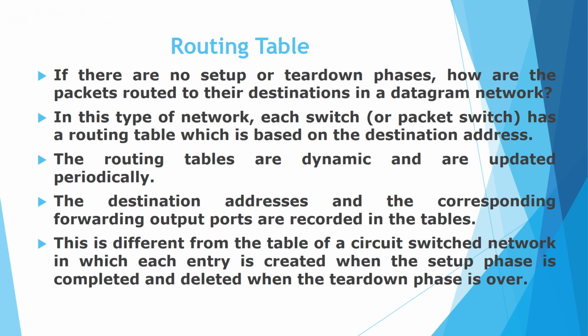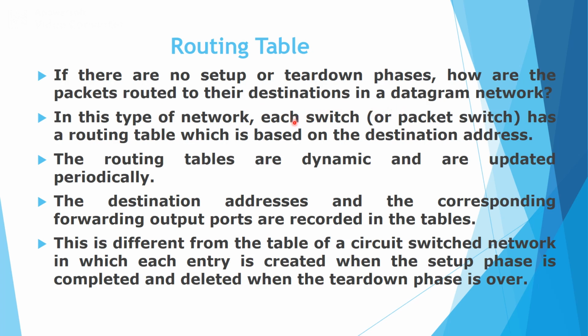Routing table. We know that in the case of datagram network, we are not having any setup and tear down phase. So now the question arises, how we can transmit the packets to the destination in the case of datagram network.